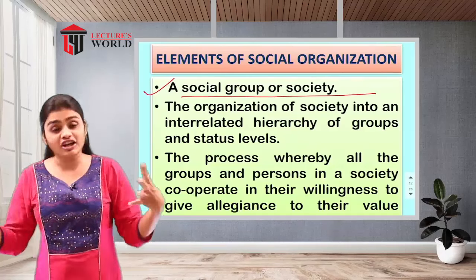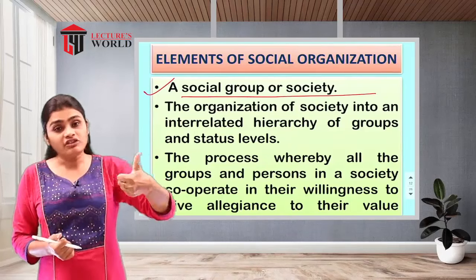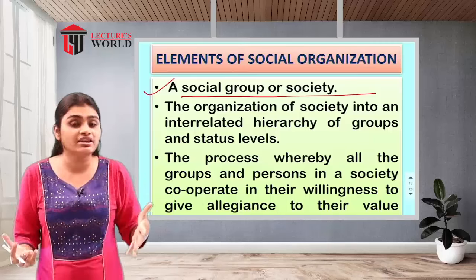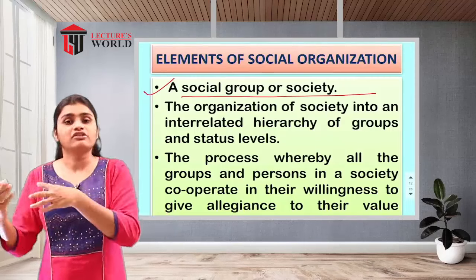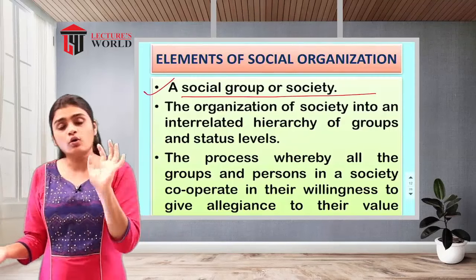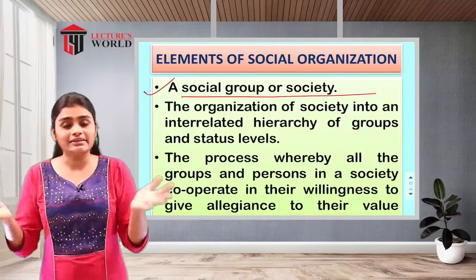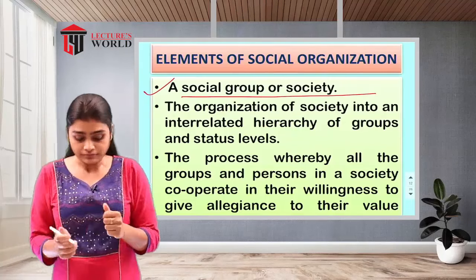That means social organization has a social group, whose members have a relationship with each other, or different groups come together and have an interrelationship, forming the whole part of the society. So the social group or society is one element of social organization.